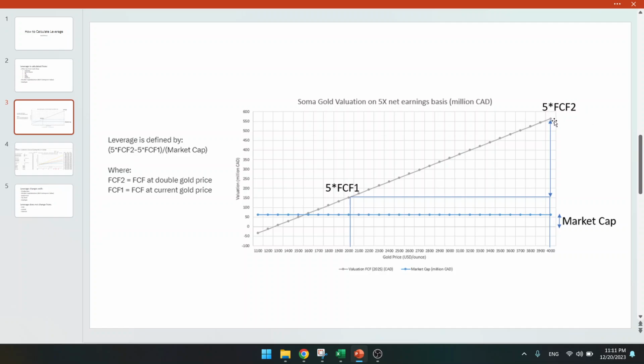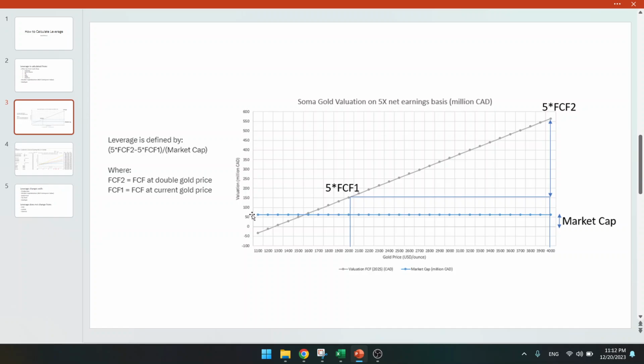So what you do is you take 550, for example, minus 150, and that's 400, right? This minus this is 400. And then you just divide it by the market cap, which is this number here, about 60.